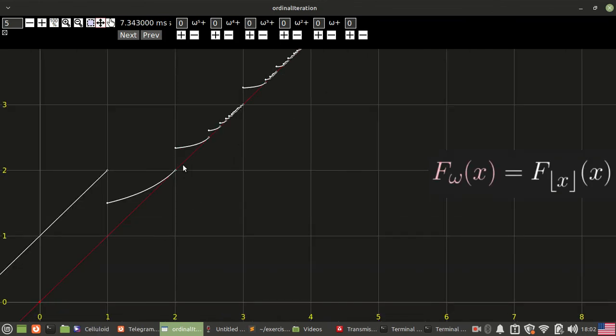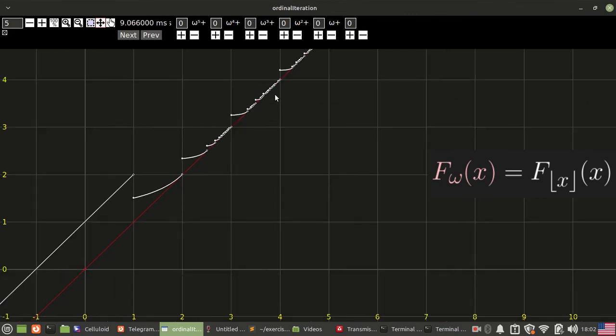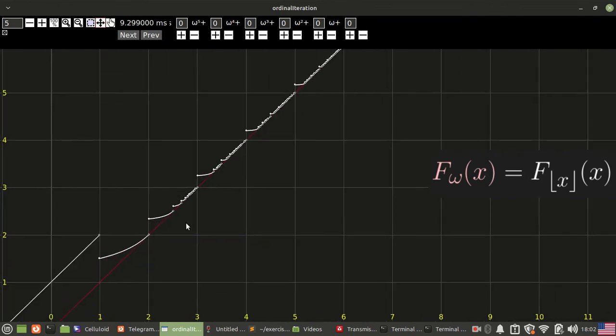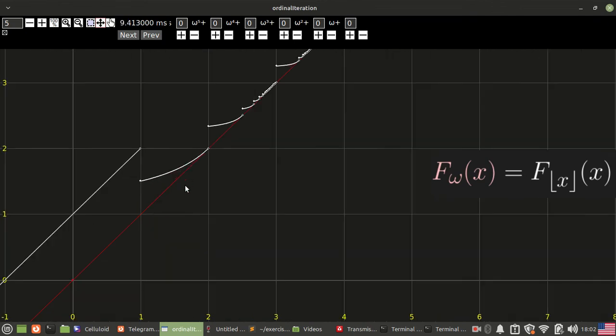We could construct a function like this, taking a small part of every function that we defined before. So this one you could iterate omega to the power n for any n.